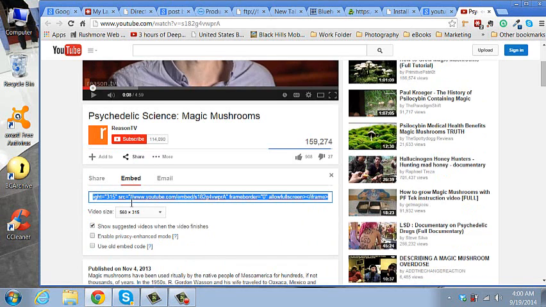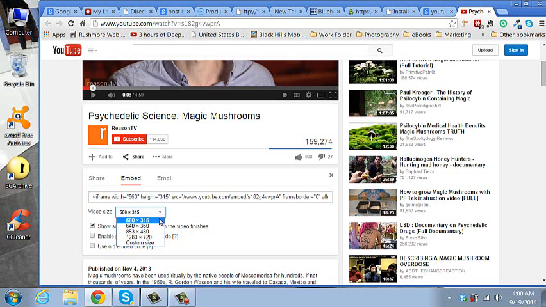Okay, now we got some embed code. We can see that it's going to be 560 by 350. We make it a little smaller. Our custom size, like this, and we'll go like 430. Click in here, and it's proportional. Alright, and the embed code is already changed right on the fly.